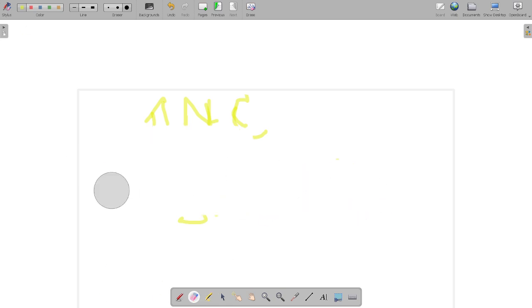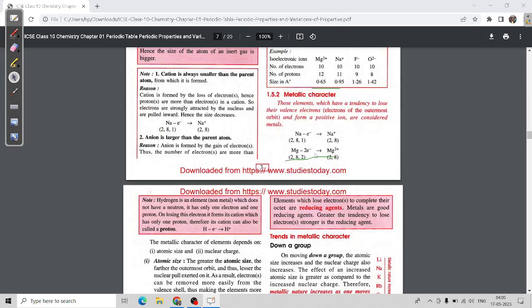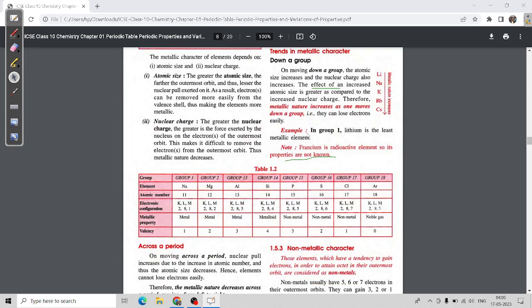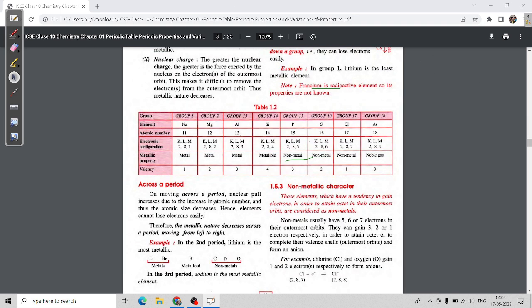Okay, now next is non-metallic character. You can check here that what I have said is correct.